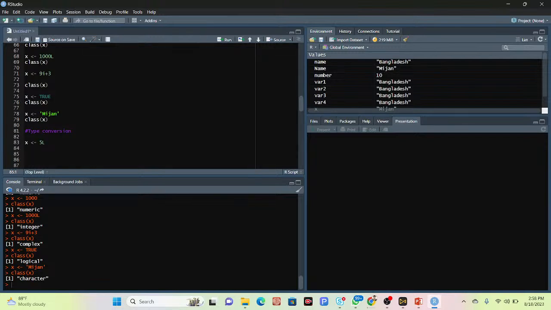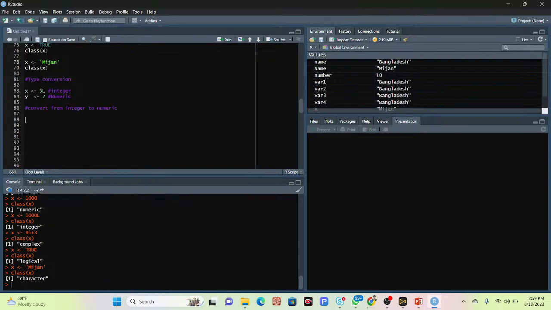Yes. And then I take another variable, suppose y, and here I use suppose 2, which is numeric. So L is, I write the comment, it is the integer, and this one is only for the numeric data type. So now I want to convert from integer to numeric. Okay, I want to convert integer to numeric.